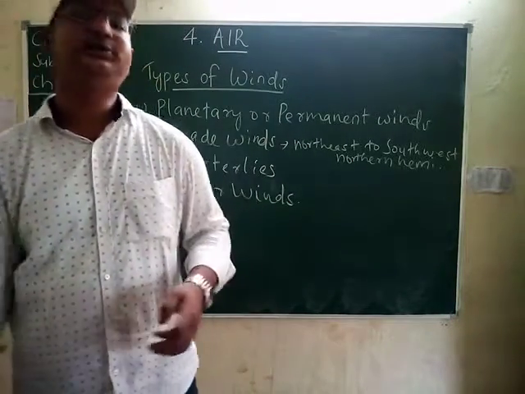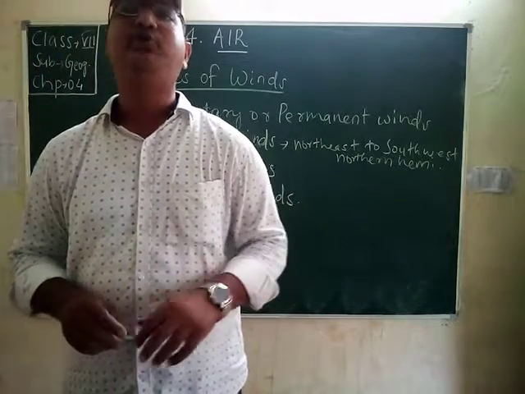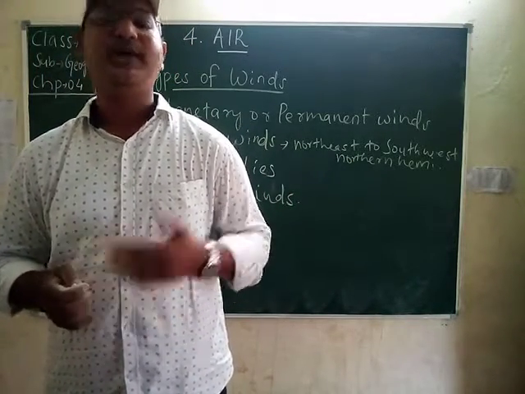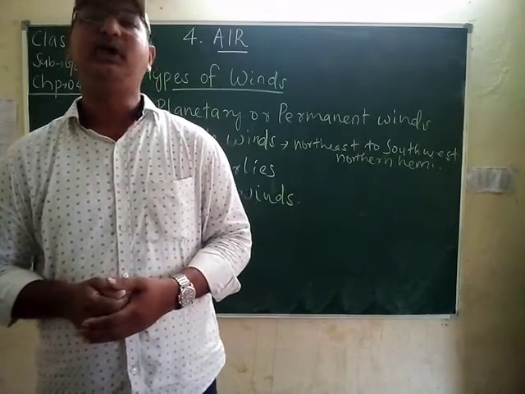Students, the next is the westerlies. What are the westerlies? These winds blow from the subtropical high pressure belts to the subpolar low pressure belts.